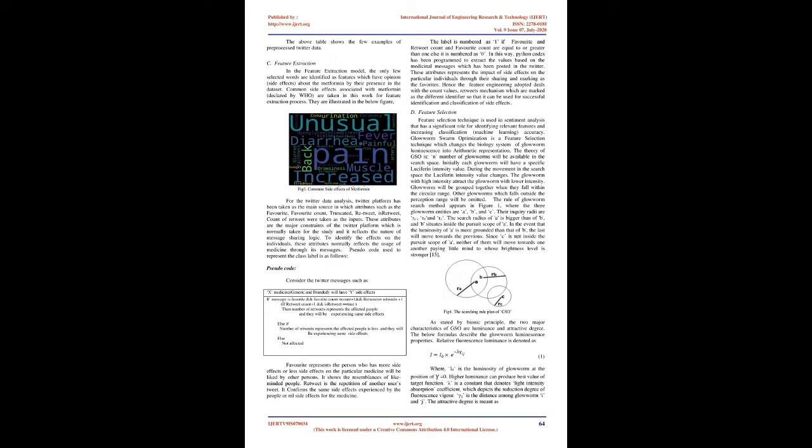Pseudocode used to represent the class label is as follows. Consider the Twitter messages such as X medicine, generic and branded, will have Y side effects. If a message is favorited, it represents that a person who has more side effects or fewer side effects on the particular medicine will be liked by other persons. It shows the resemblance of like-minded people.